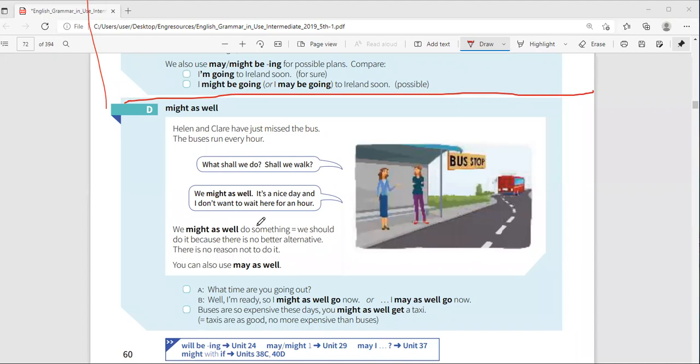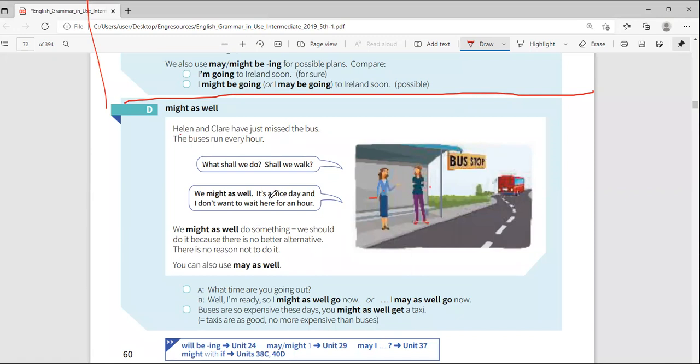Yeah, it's an option. So Helen and Claire have just missed the bus. Oh, really? Look at the bus. And they're here talking. So I don't know, will they go back home? No, the buses run every hour. So this lady says, what shall we do? Shall we walk? And this other one says, well, we might as well.